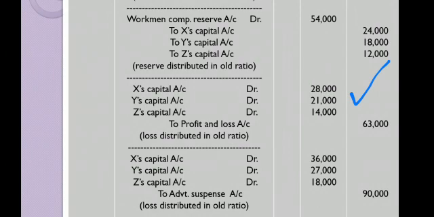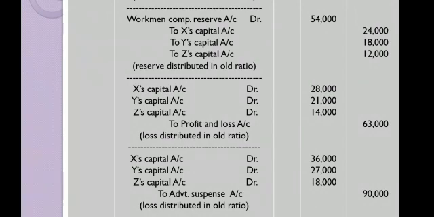Now see the advertisement suspense account. Again it was a debit item, so partners' capital accounts will be debited. So X, Y, Z all capital accounts debited to advertisement suspense account, 90,000 divided in old ratio. So the loss is distributed in old ratio.